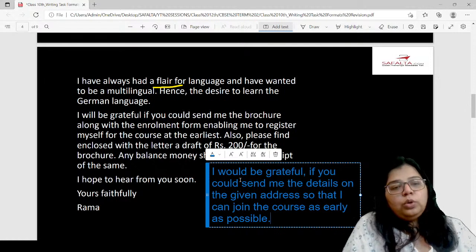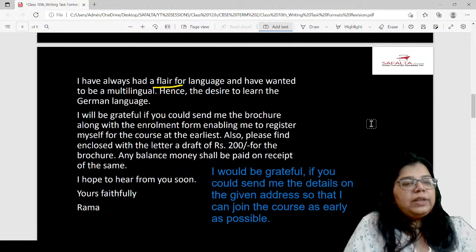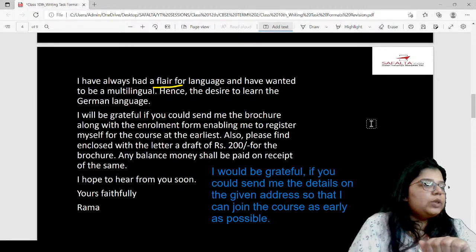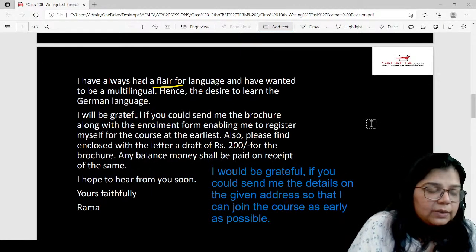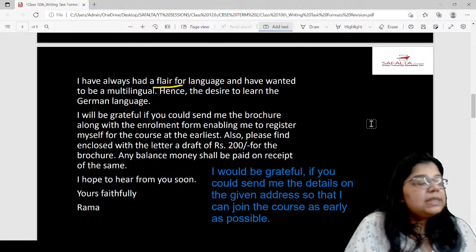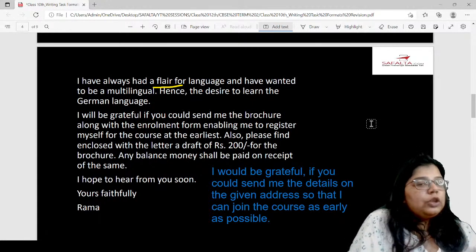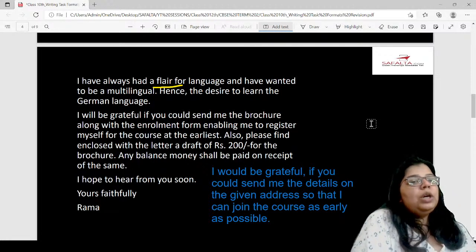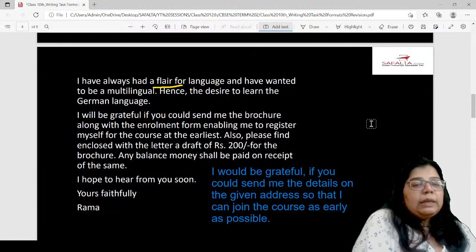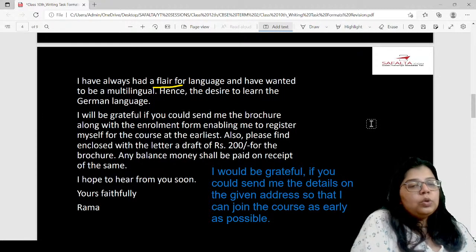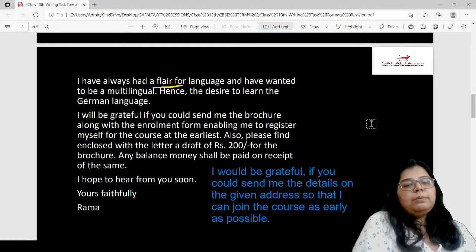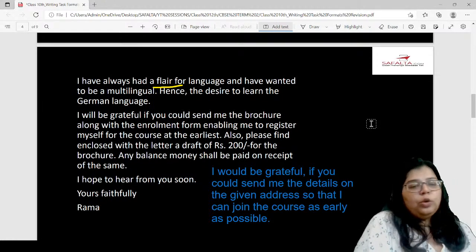What I have written over here, I can also write like this. It is not necessary that you use this language. This is my language because this is how I have written, but you can also write it in simpler language. So I've given you both the options. I will be grateful if you could send me the brochure along with the enrollment form, enabling me to register myself for the course at the earliest. Also, please find enclosed with this letter a draft of ₹200 for the brochure. Any balance money shall be paid on receipt of the same. I hope to hear from you soon.